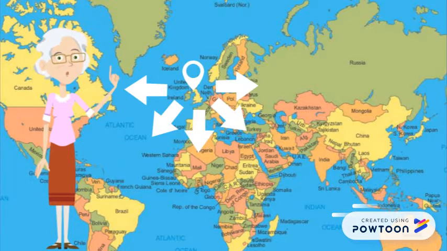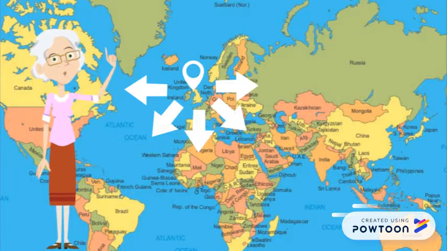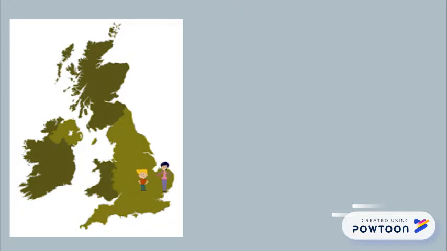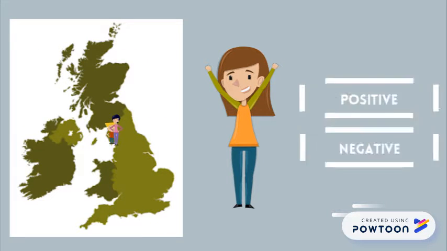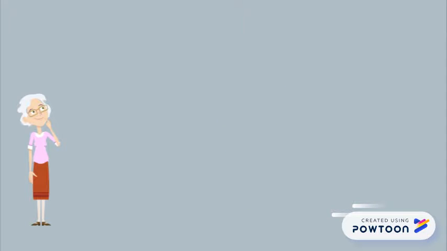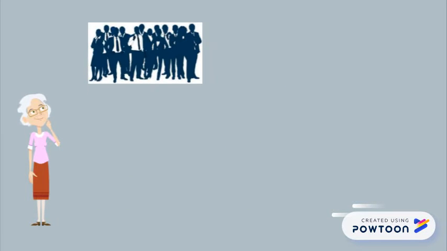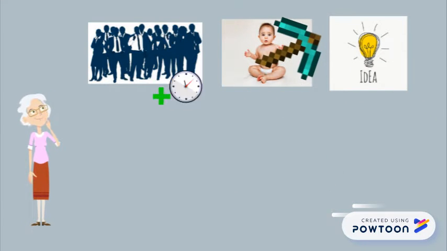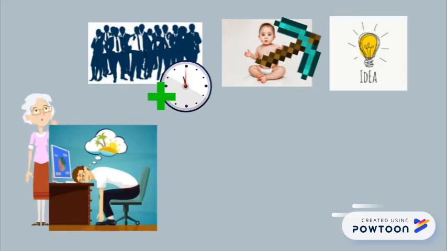Prior to that time, around 10% of Britain's population lived in the cities, but this was about to change. It commenced the migration of population from rural areas to urban areas, and with it came a number of both positive and negative effects. Short term, this led to an increase in employment, population growth, and high levels of innovation. However, it increased child labour and long hours, unhealthy living conditions, and pollution.